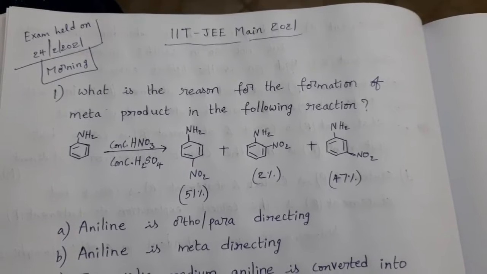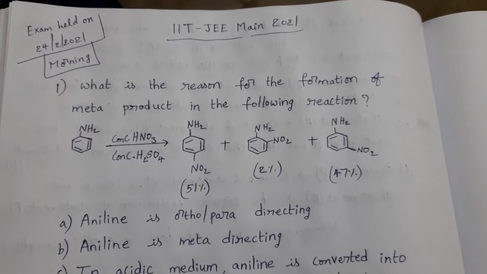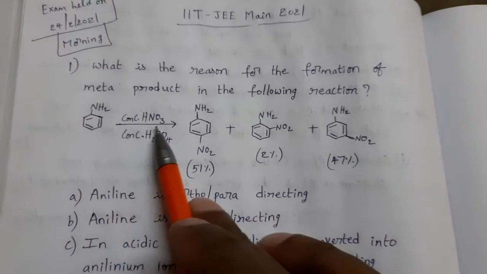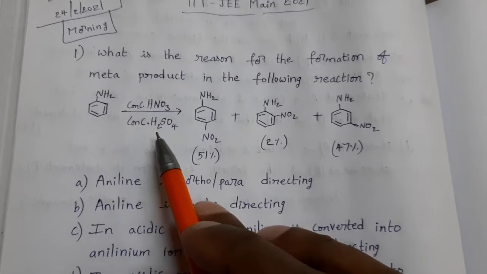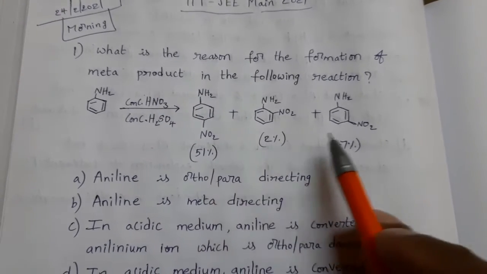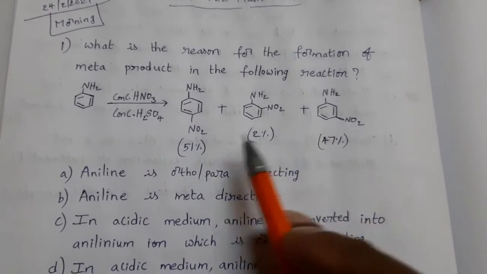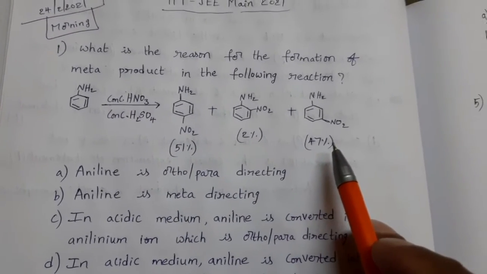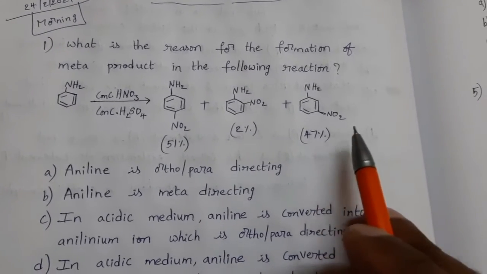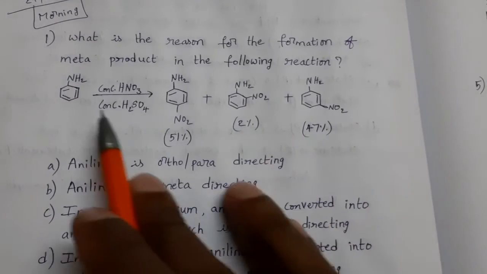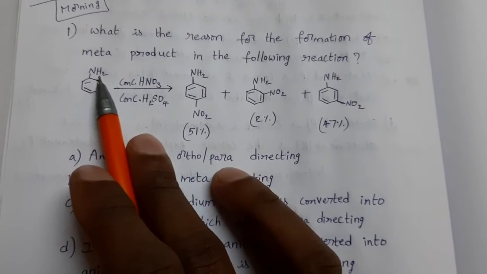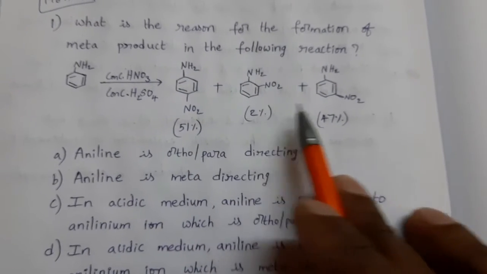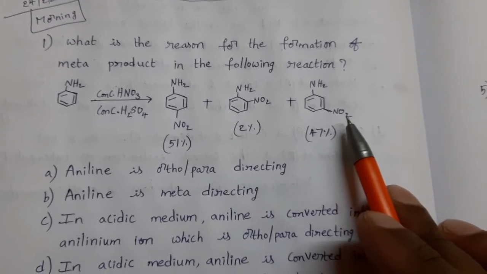See the first question. What is the reason for the formation of meta product in the following reaction? Aniline is treated with concentrated nitric acid in presence of concentrated sulfuric acid. Then we are getting three types of products. All are isomers: para isomer, ortho isomer, meta isomer. Here, why do we get meta form? Because here NH2 is an ortho para directing group, but along with para and ortho isomers, we got meta form also. What is the reason for this?